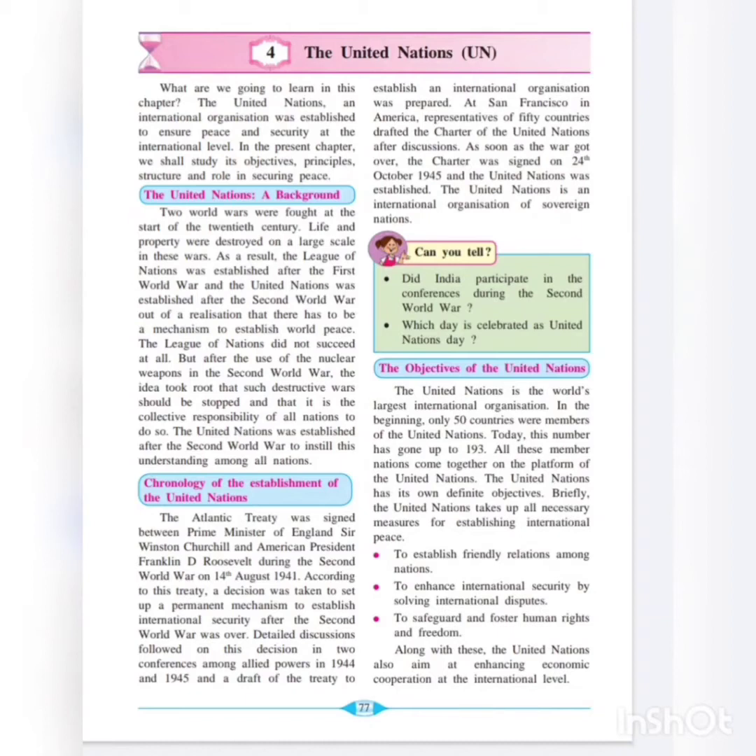Welcome students to the fourth chapter of Political Science of Standard 9th. The name of the chapter is United Nations. So in this chapter we are going to study about the United Nations. Now students, already in the first chapter of Political Science we have studied about the post-World War political developments. In that we have studied about the First World War and the Second World War.